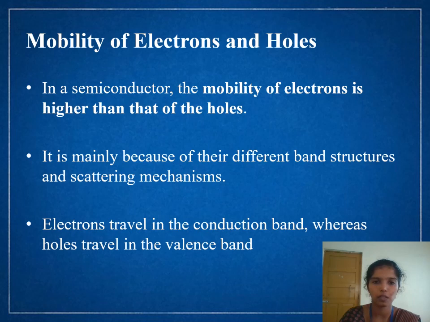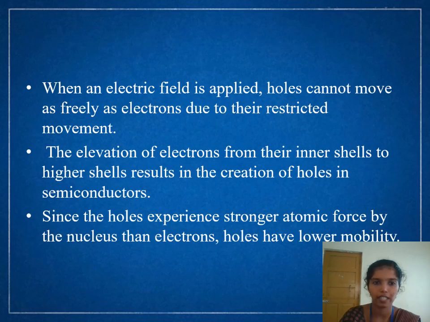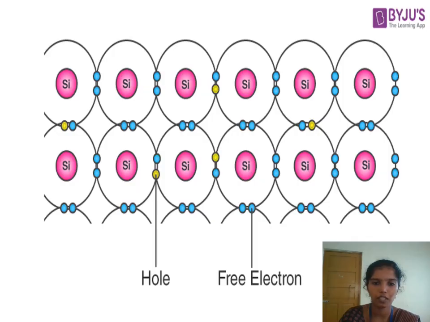Mobility of electrons and holes. In a semiconductor, the mobility of electrons is higher than that of the holes. It is mainly because of their different band structures and scattering mechanism. Electrons travel in the conduction band, whereas holes travel in the valence band. When an electric field is applied, holes cannot move as freely as electrons due to their restricted movement. The elevation of electrons from their inner shells to higher shells results in the creation of holes in semiconductors. Since the holes experience stronger atomic force by the nucleus than electrons, holes have lower mobility.